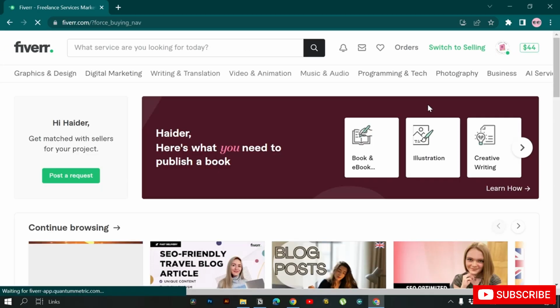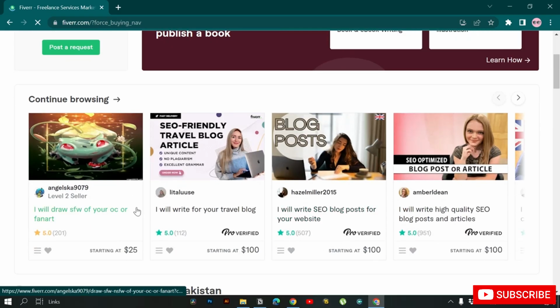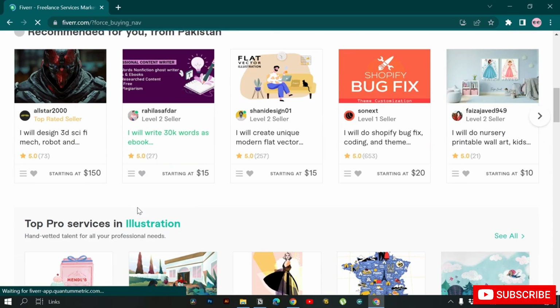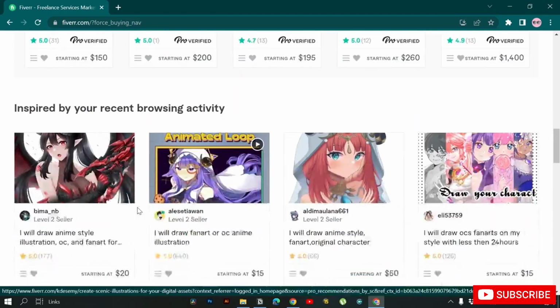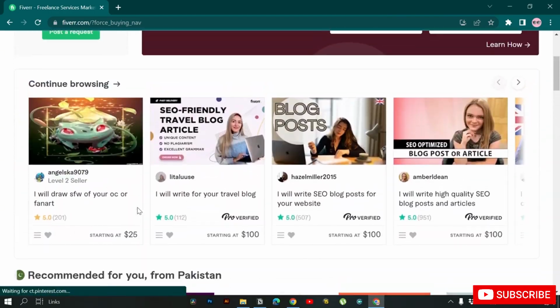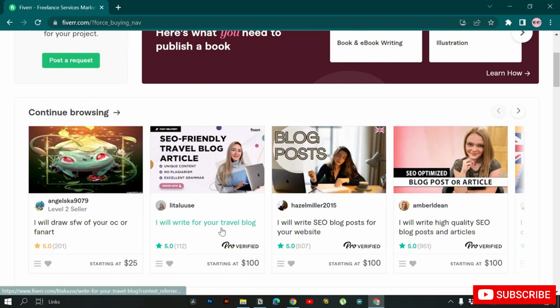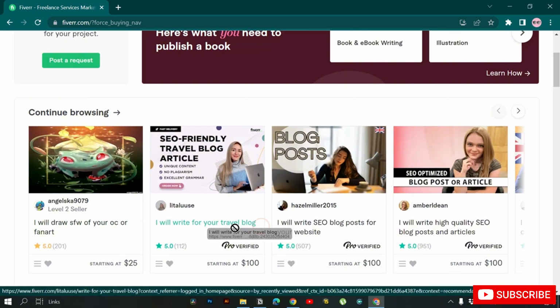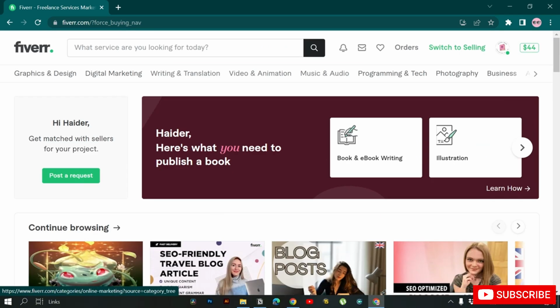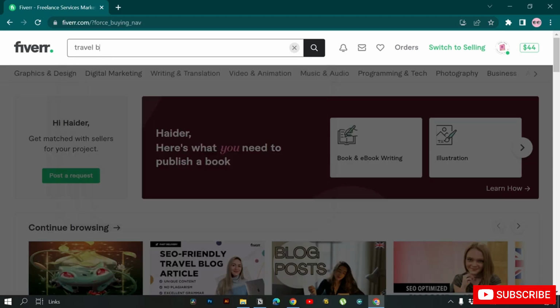When you switch to buying mode, you can see that there are a lot of people providing their services. Basically we want to find a keyword. For example, in this gig there is a keyword called travel blog. So let's say I search for travel blog.